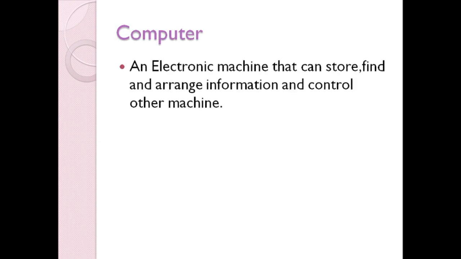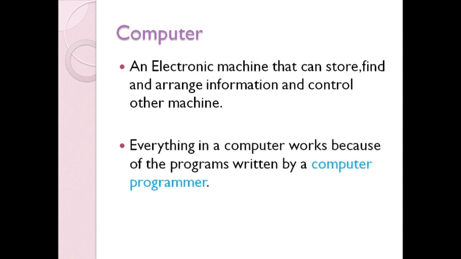Next, we will know what is meant by computer. A computer is an electronic machine that can store, find, and arrange information and control other machines. Everything in a computer works because of the programs written by a computer programmer.